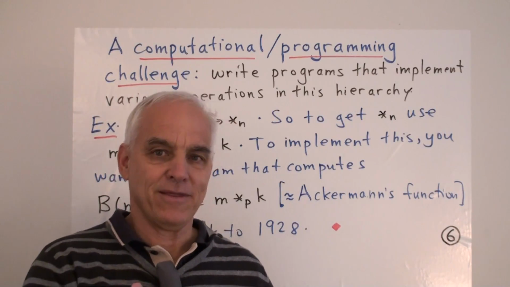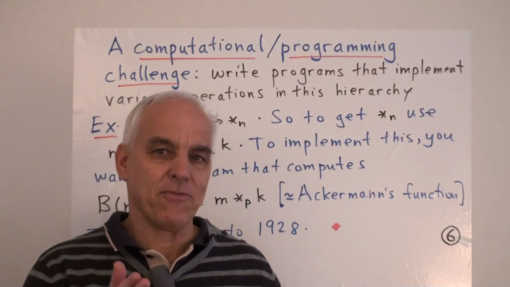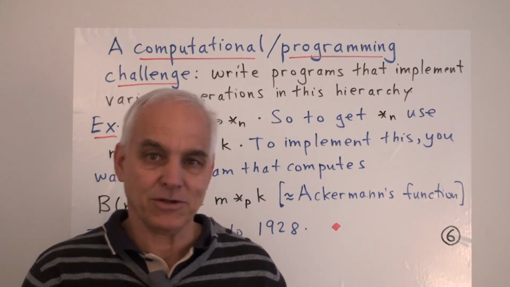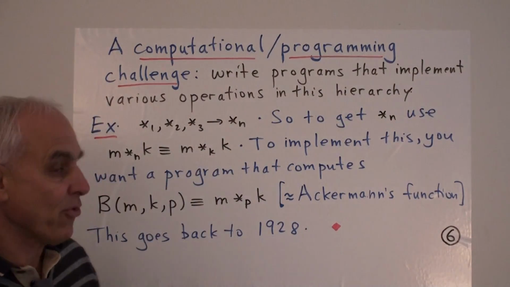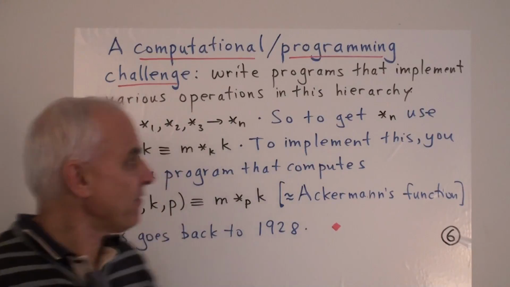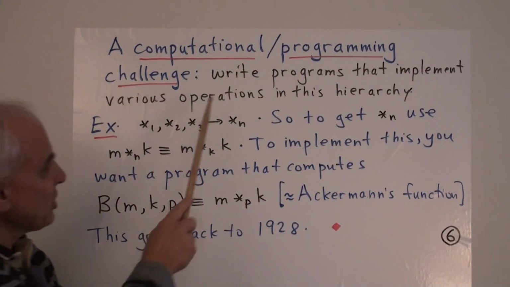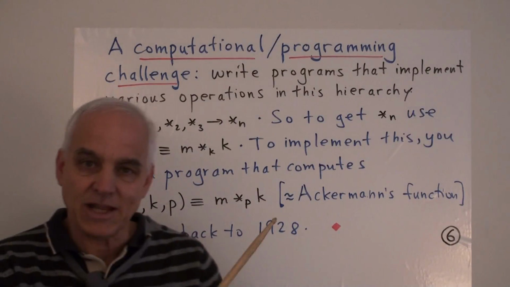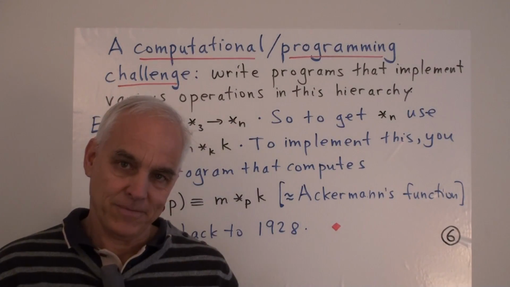Now, underneath this direction, there are actually some very interesting computing or programming challenges. And I want to alert the programmers amongst you to this very interesting possibility of thinking about things. So the challenge is to write programs that actually implement these various operations that we found in our hierarchy.